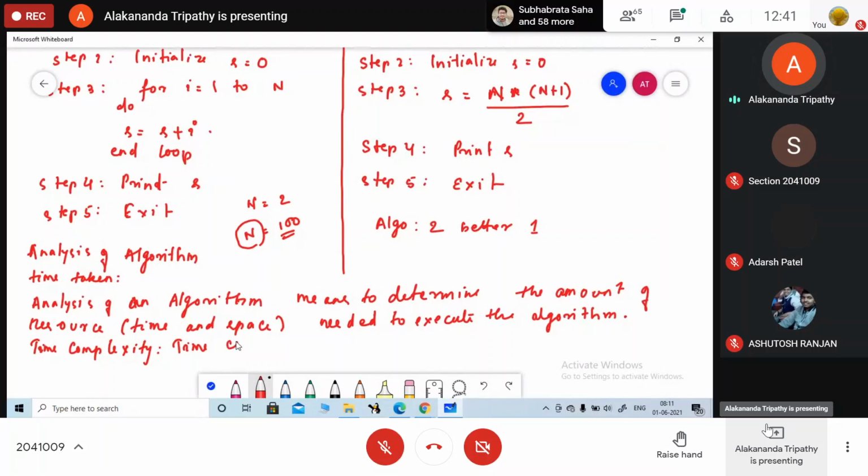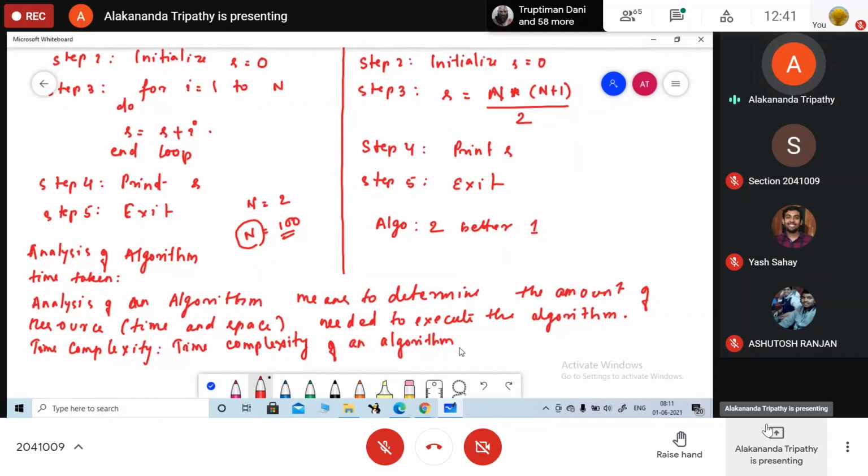Time complexity. तो algorithm का कुछ unit नहीं है. We don't have any specific unit. It always depends on the size of the input. Time complexity of an algorithm. And हम लोग क्या करते हैं? We are specifying the system time for this particular input size. In our system, if you are running the algorithm, it is computing in this nanosecond or microsecond or in second. In this way, we are writing it or not.